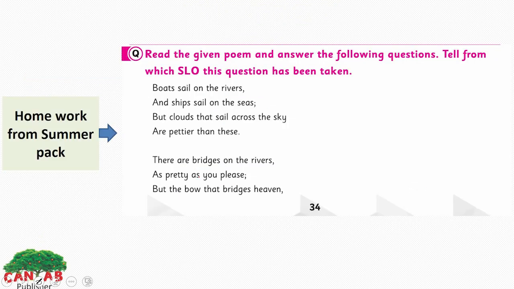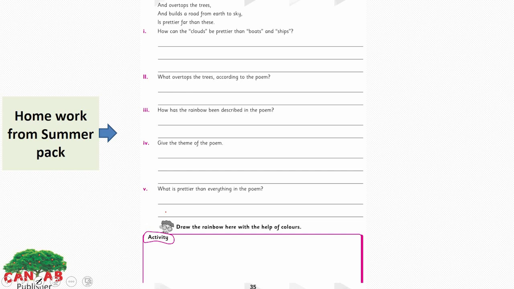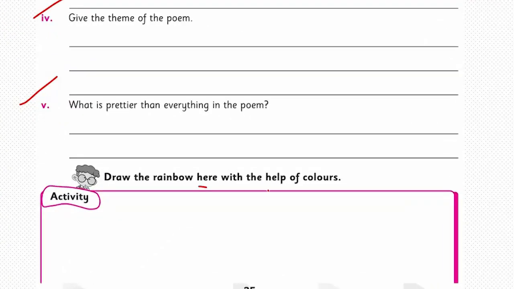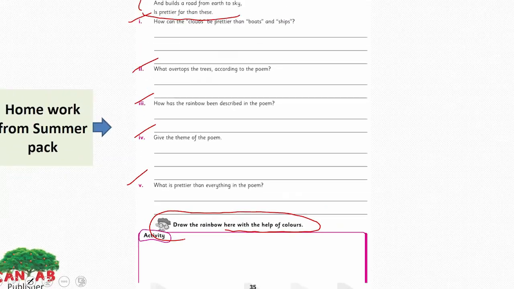This is your homework from the summer book, page number 34. What you need to do is read these stanzas and answer these 5 questions. You can find the answers from this stanza and the 2 stanzas on the previous page, page 34. And we also have an activity here. Draw the rainbow with the help of colors. You have seen the picture of the rainbow and it's very easy to draw. Color it beautifully so it will look prettier.